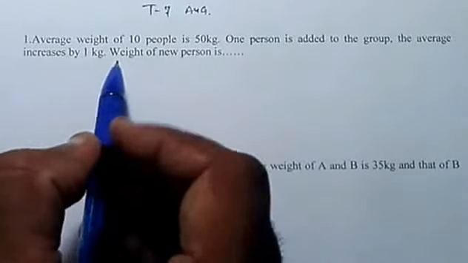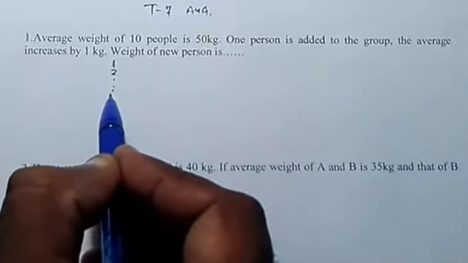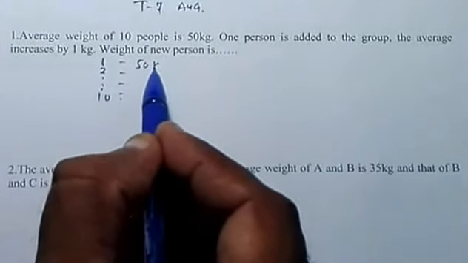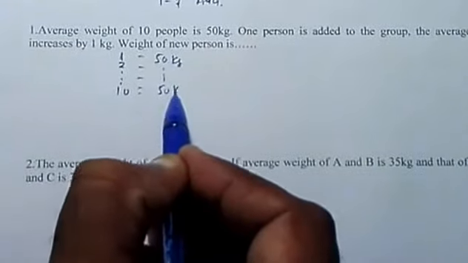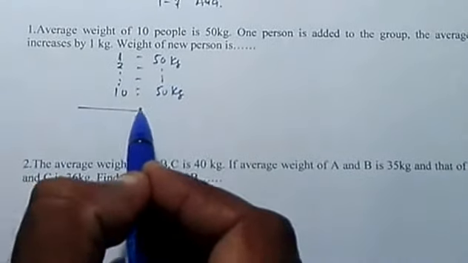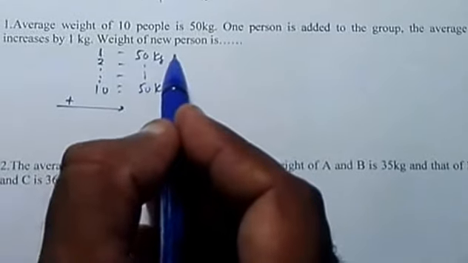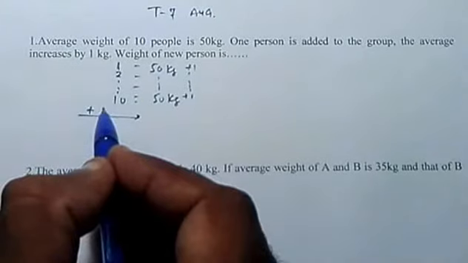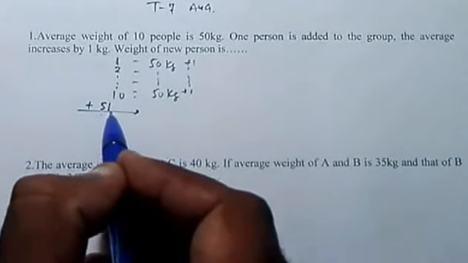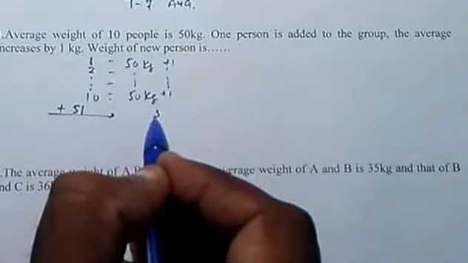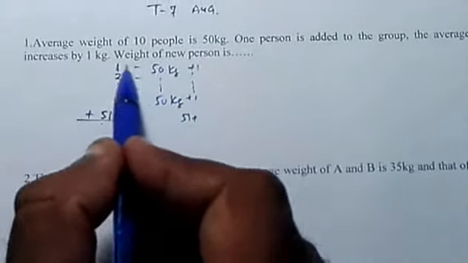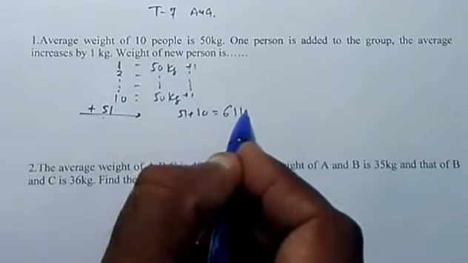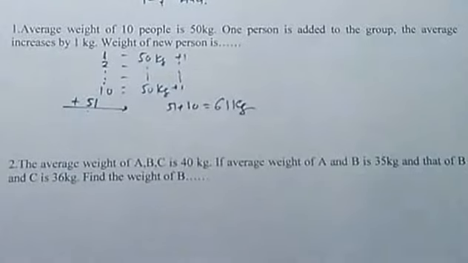So the weight of the new person is, if we have 10 persons with an average weight of 50 kg each, and a new person comes, the weight of each of them will increase by 1 kg, plus he will maintain his own new average. The new average will be 51. That means his weight will be 51 plus he'll be bringing 1 for each of these 10 people. So 51 plus 10 into 1 is 10, so 51 plus 10 is 61. The weight of this fellow is 61 kg.